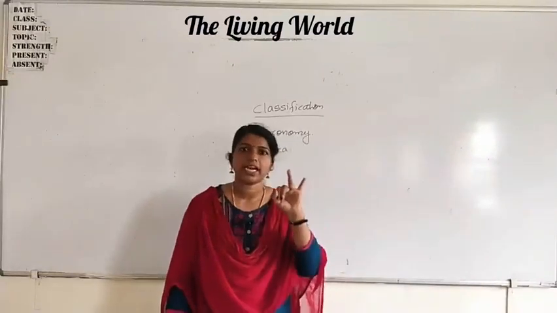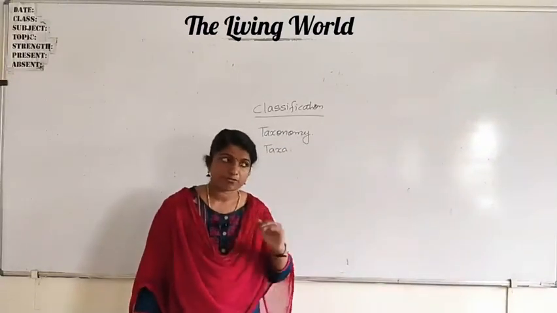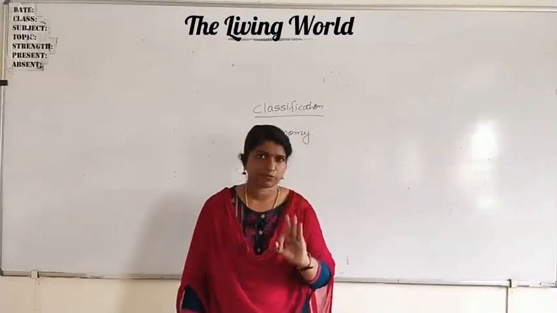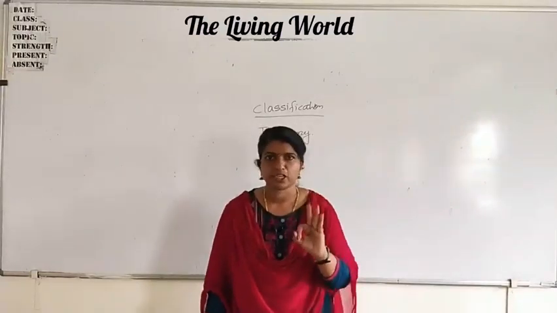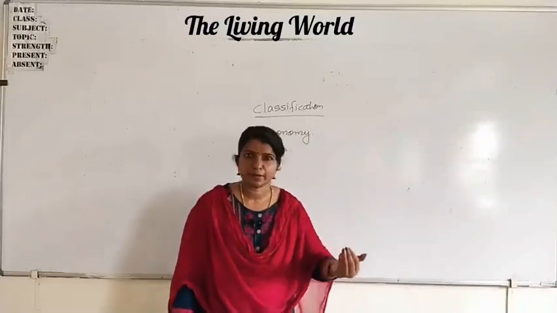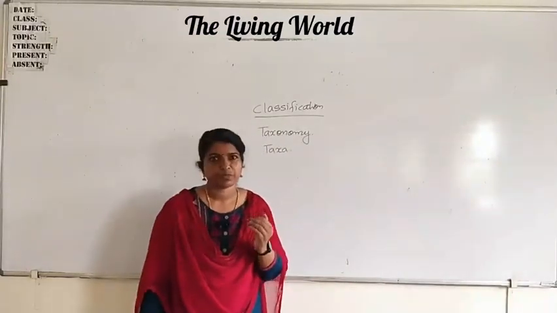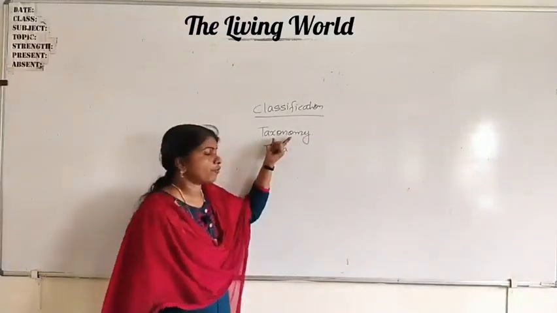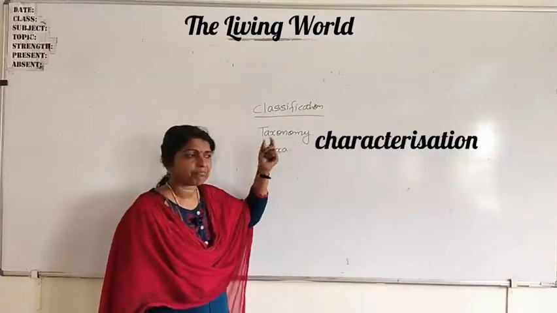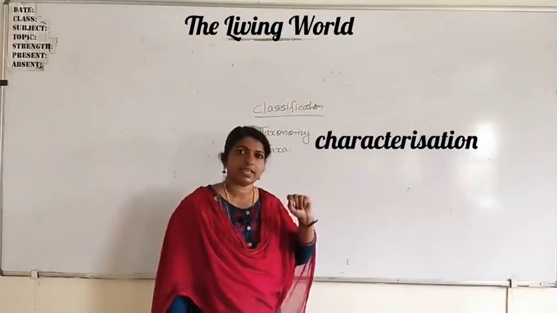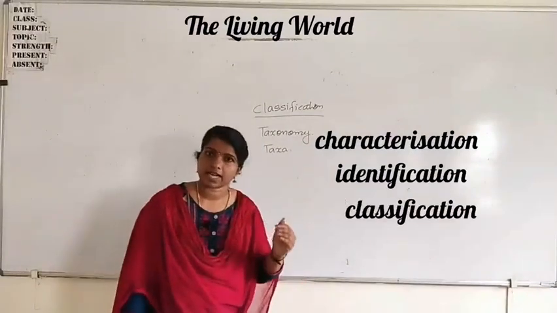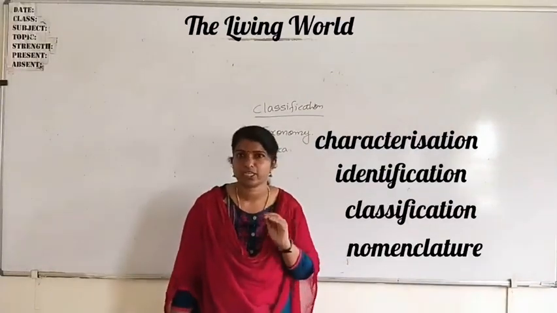That is identification. After identifying, classify. That is classification. Then naming, nomenclature. So the different steps of taxonomy are characterization, then identification, then classification, then nomenclature.